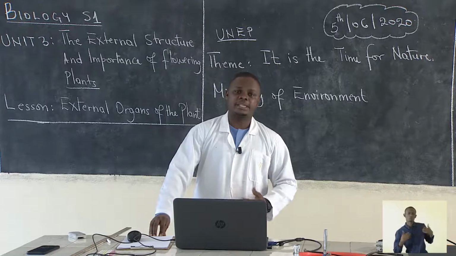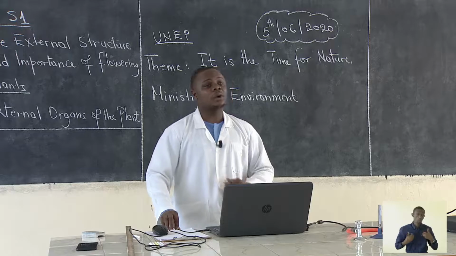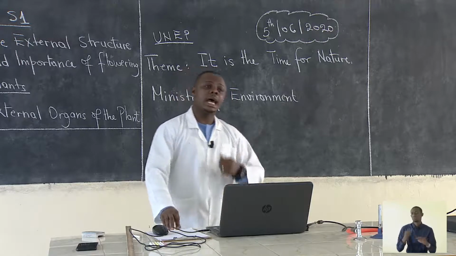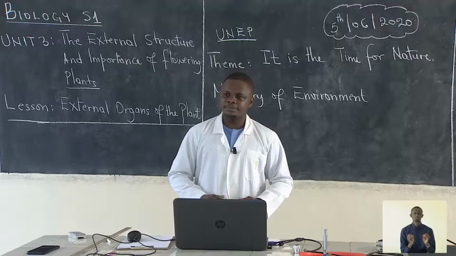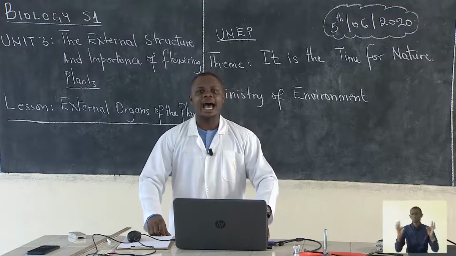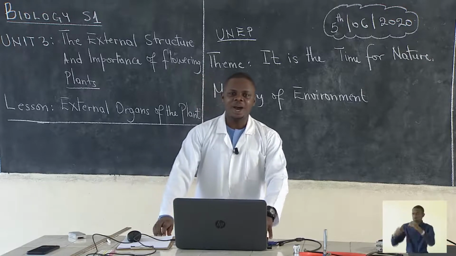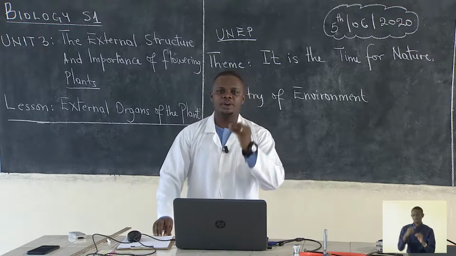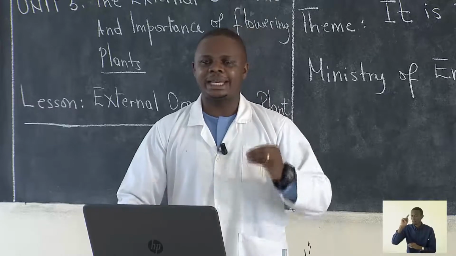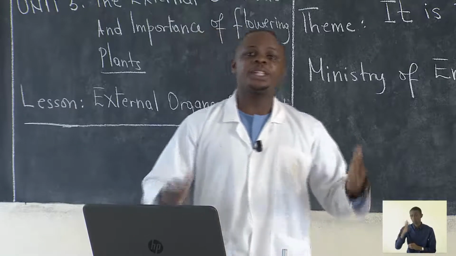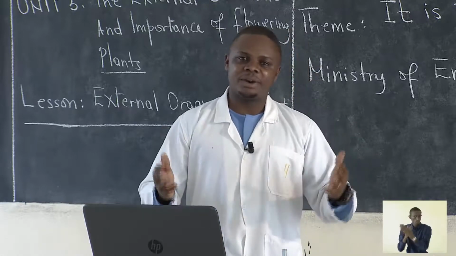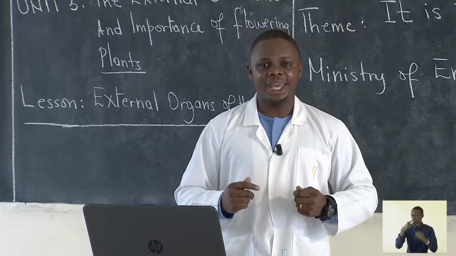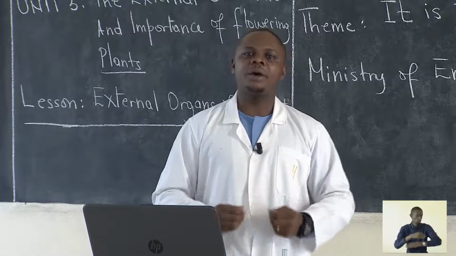Some of these have disappeared, what we have called extinction, and we cannot allow it to continue because animals are very important, because plants are very important. That's why the United Nations Environment Programme put a date, which is 5th June every year, for celebrating the environment. That is a way of protecting our environment.